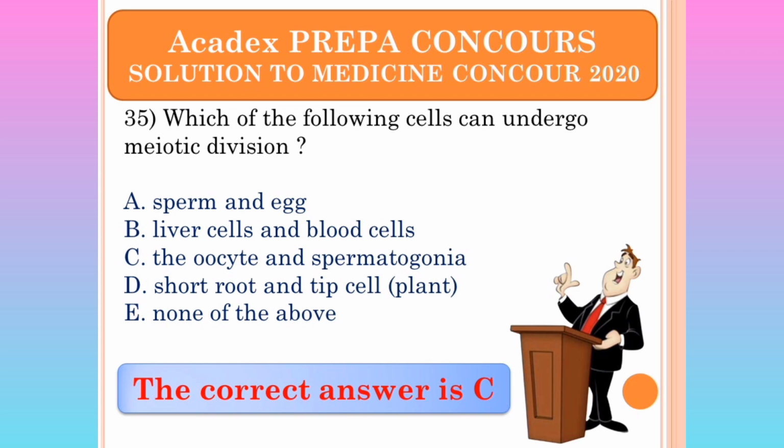Sperm cell and the egg cell have already undergone the meiotic division, so they can no longer undergo meiotic division. What undergoes meiotic division is the oocyte and the spermatogonia. They undergo meiotic division to form the sperm and the egg.